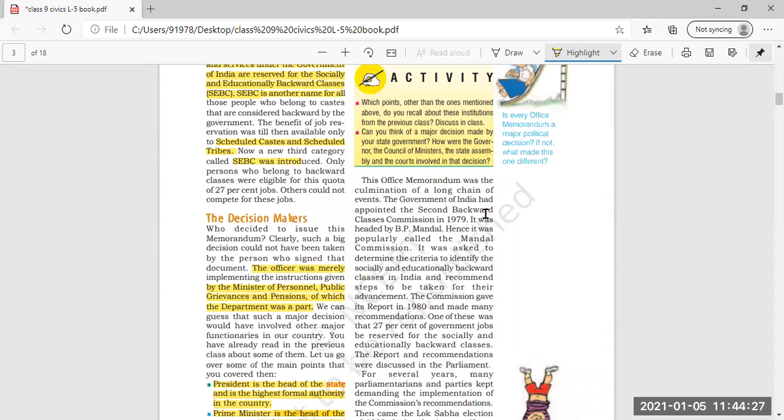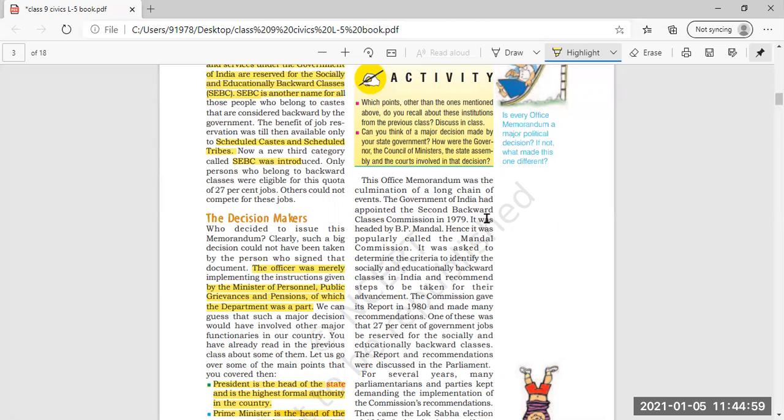Now, this office memorandum was the culmination of a long chain of events. Means after this office memorandum, one after another, many other decisions were taken. One after another, many events took place as soon as this office memorandum was passed.